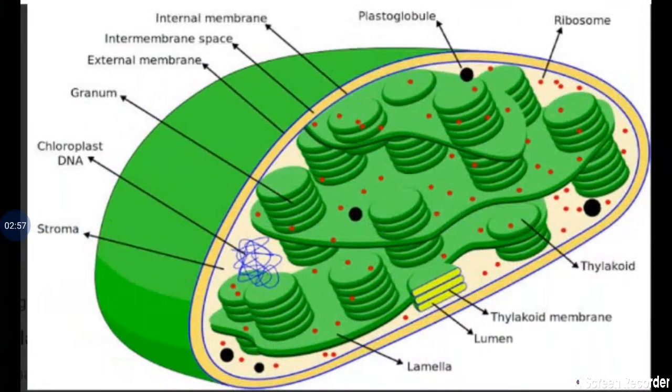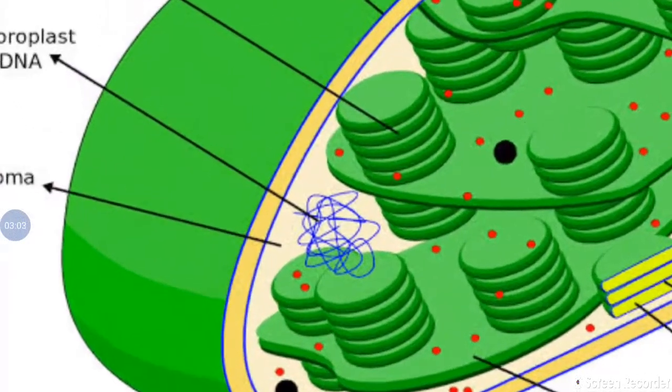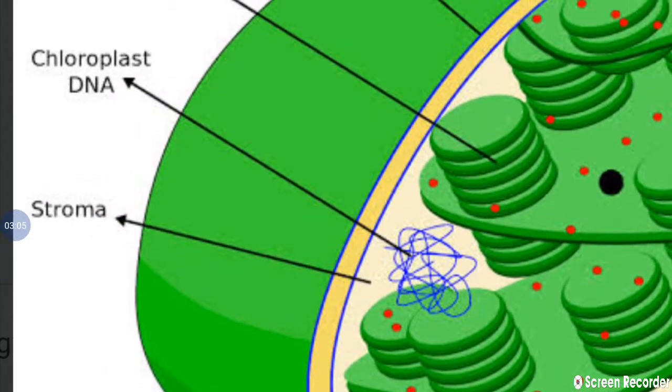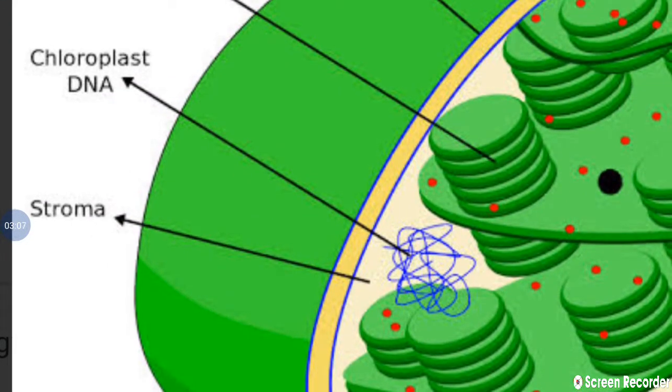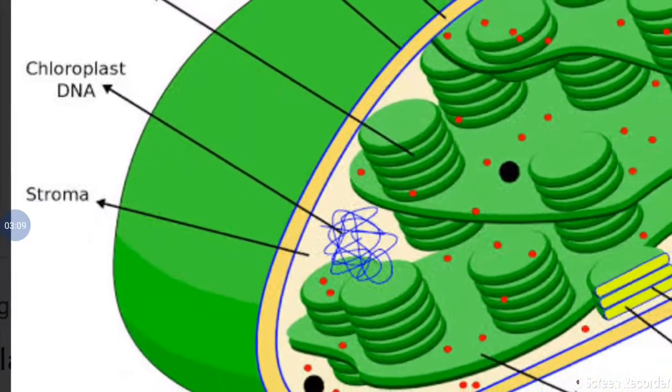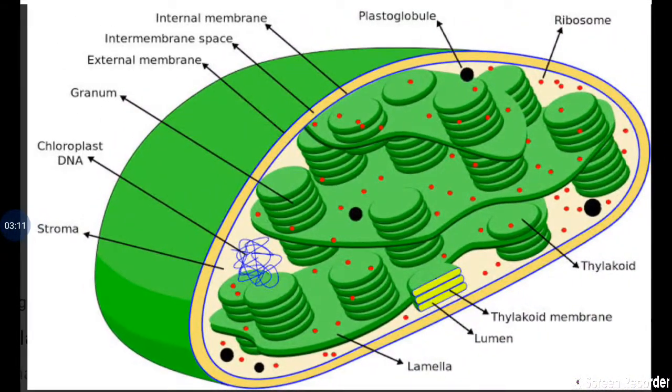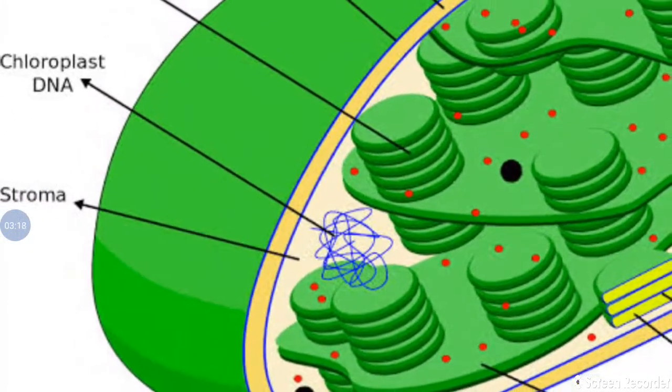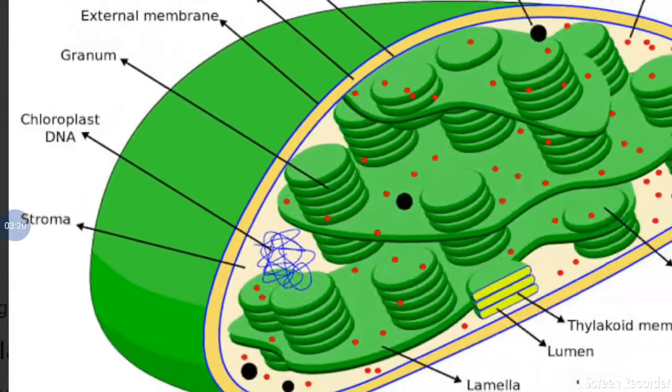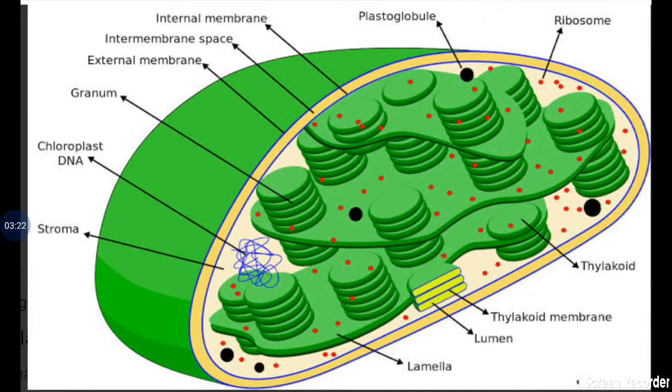Let's take the chloroplast. In the chloroplast, in the stroma, the colorless area, they have given chloroplast DNA. So the chloroplast DNA molecule is also present. So mitochondria and chloroplast are called semi-autonomous organelles because they have their own DNA molecule and can be replicated by themselves under the supervision of the nucleus. So that information is confirmed.